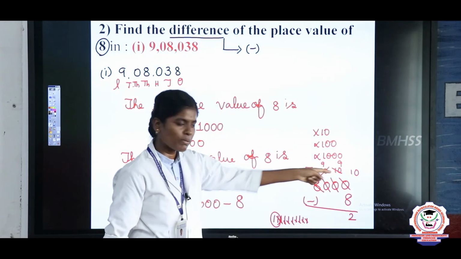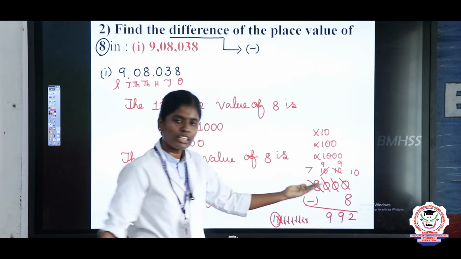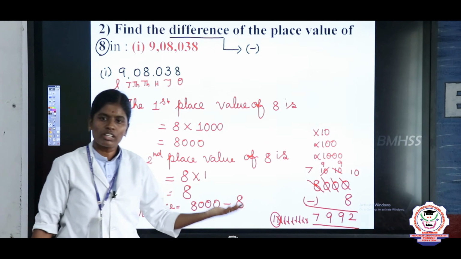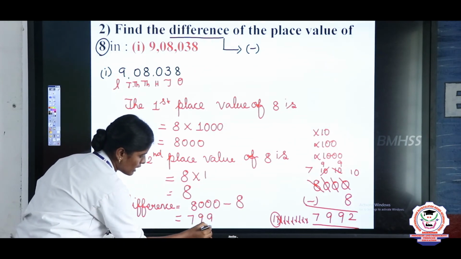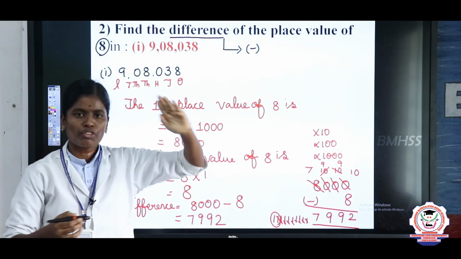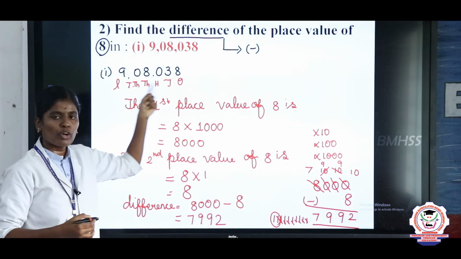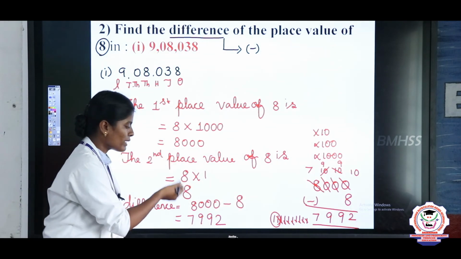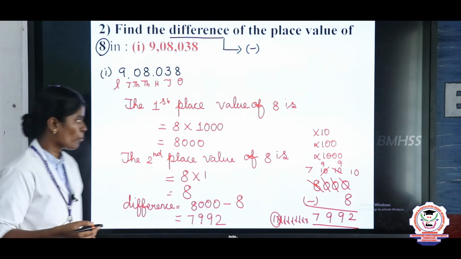Next, in the tens place we have 9. In the hundreds place we have 9. Finally, the thousands place is 7. Now the answer is 7992. Listen my children, the question is to find the difference of the place values of 8. Here we have two 8s. The first 8 occupies the thousands place. The second 8 occupies the ones place. So 8000 minus 8, the answer is 7992.